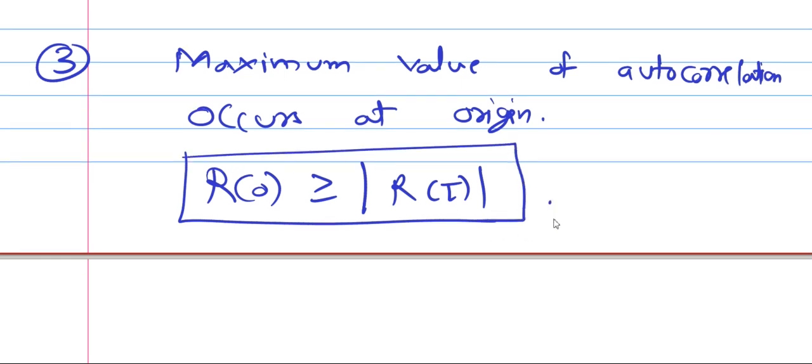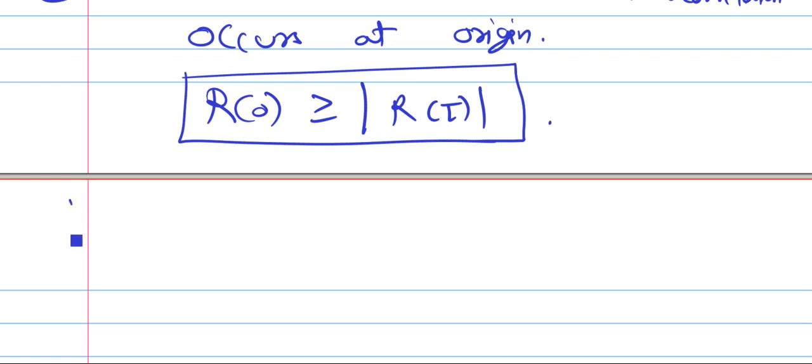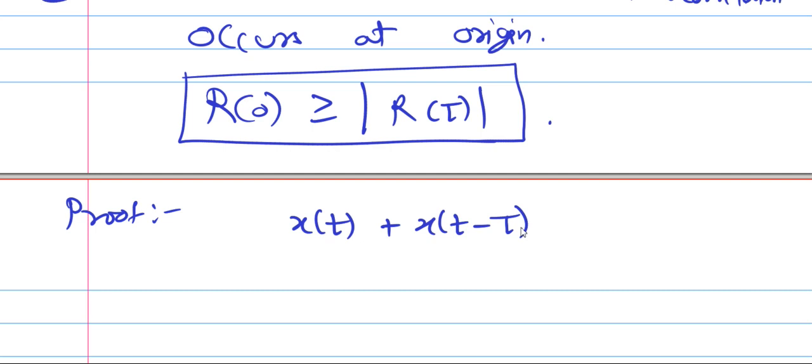So to prove this property, let's take the number x of t plus x of t minus tau, okay, then square it.